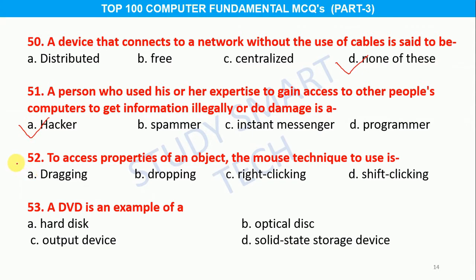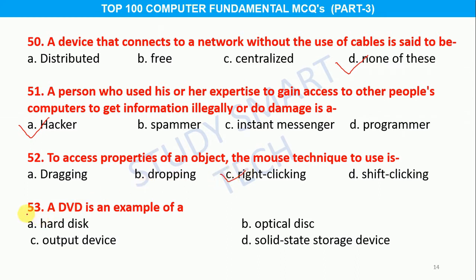Question number 52. To access properties of an object, the mouse technique to use is option A dragging, B dropping, C right clicking, D shift clicking, and the correct answer is option C right clicking. Question number 53.